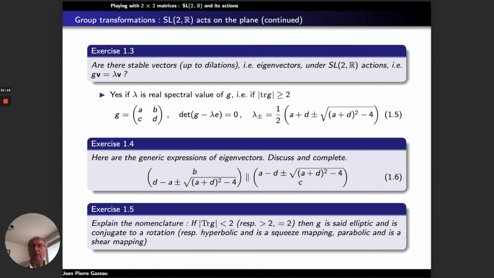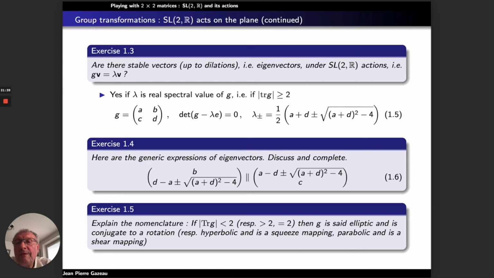So I continue. SL2R acts on the plane. On the question which can be asked in the form of exercise 1.3, are there stable vectors up to dilation? That means what we call eigenvectors under SL2R actions.